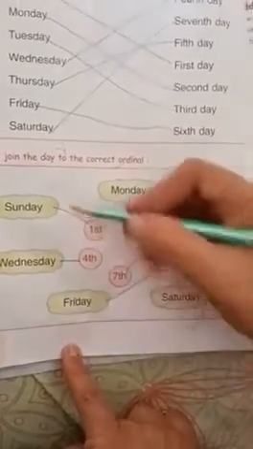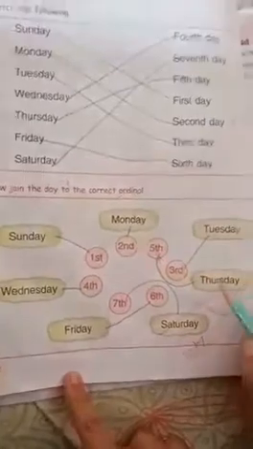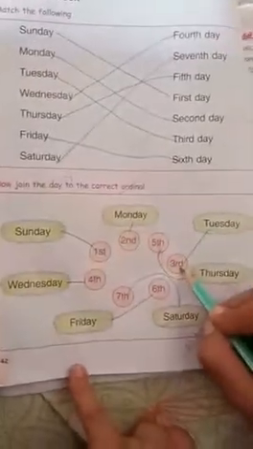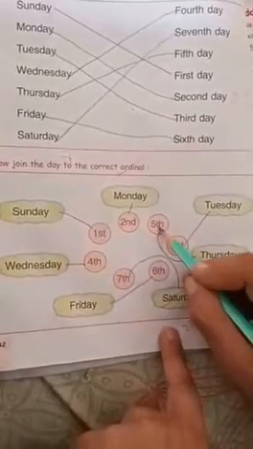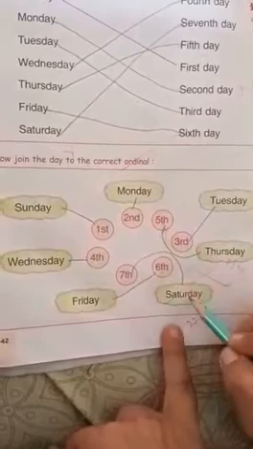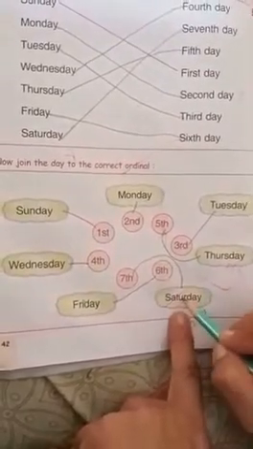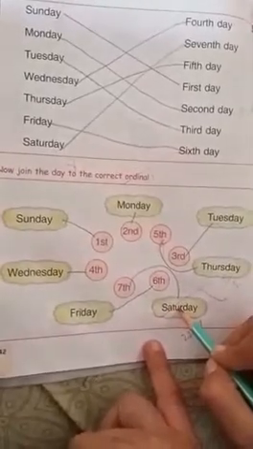Clear? Say with me. Sunday first day, Monday second, Tuesday third, Wednesday fourth, Thursday fifth, Friday sixth, and Saturday seventh. Clear? You have to learn the spelling of the days of the week.